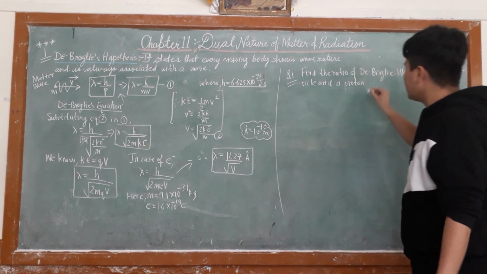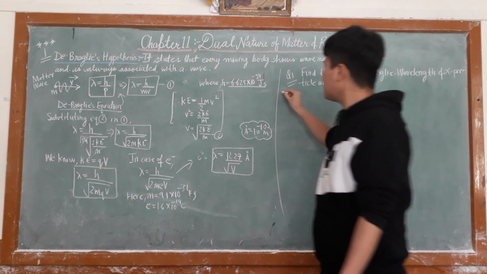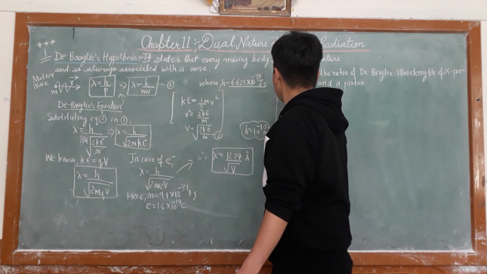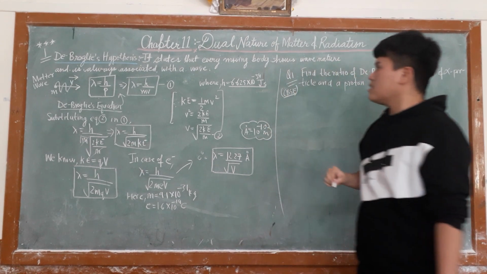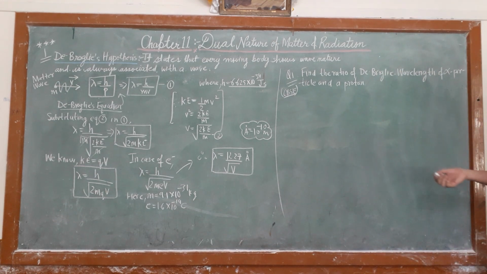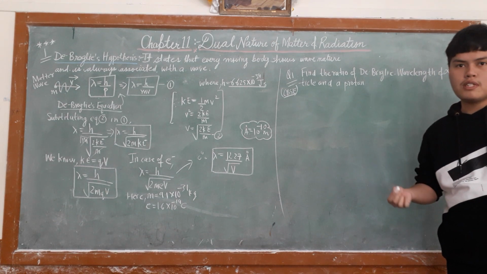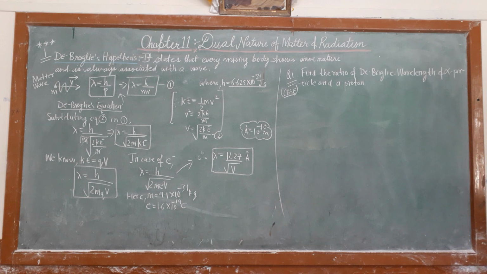This has been asked in your CBSE exams. I want all of you to solve this by yourself, and then I will solve it for all of you.